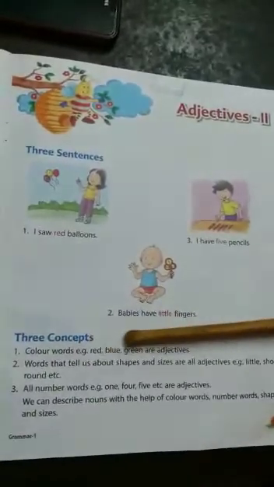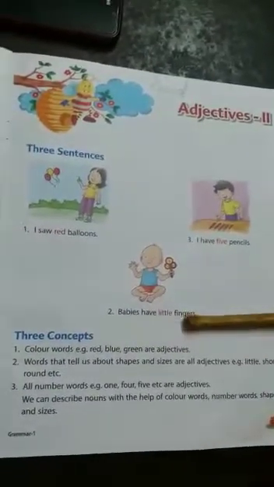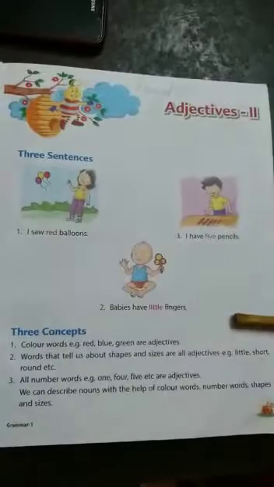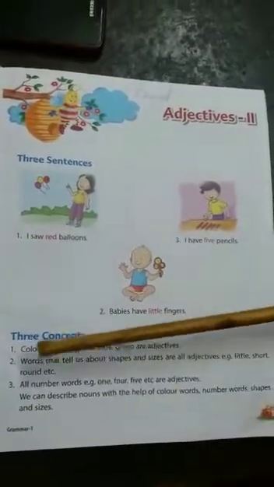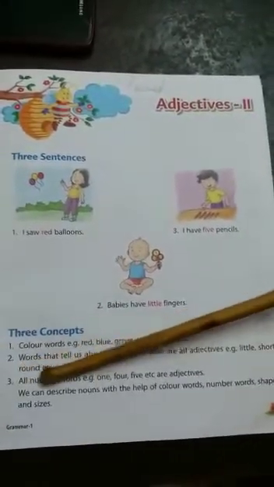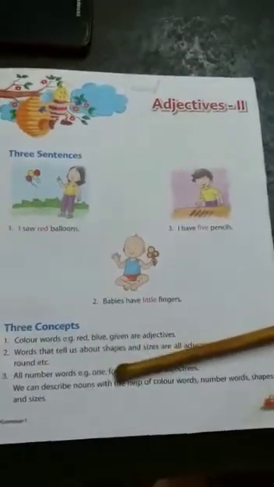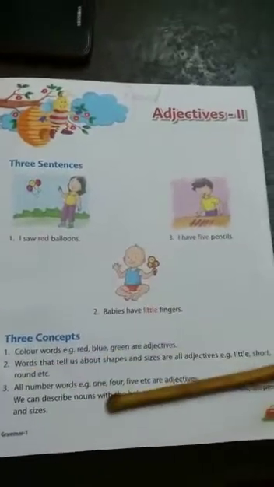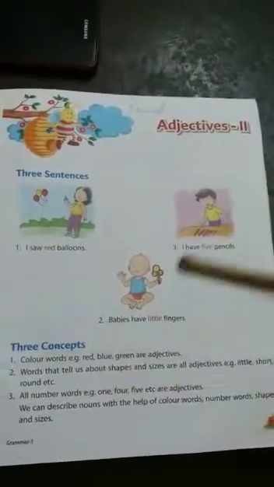So see, in these sentences, color words, for example red, blue, green, are adjectives. Words that tell us about shape and size are all adjectives, like little, short, round, etc. All number words, for example 1, 4, 5, etc., are adjectives. We can describe nouns with the help of color words, number words, shapes and sizes. So remember this.